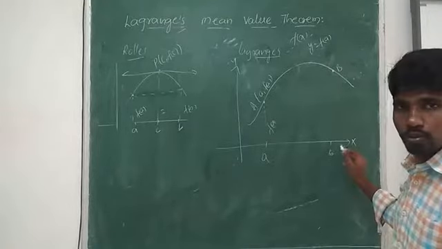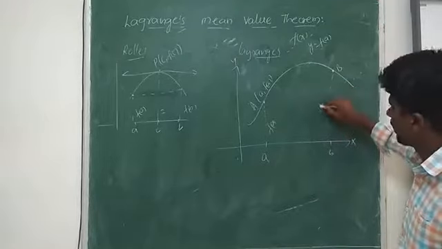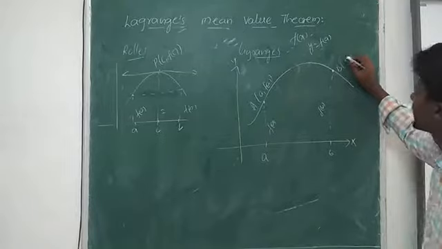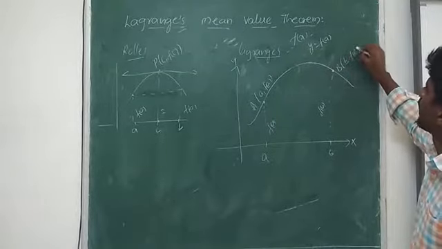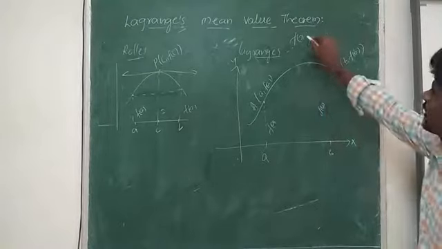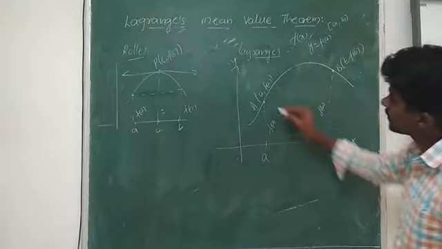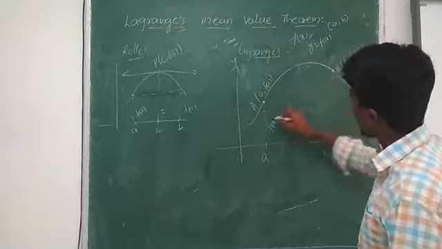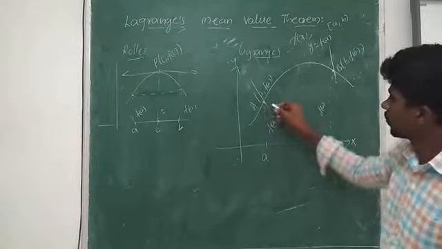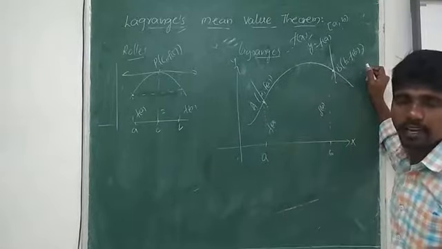Its respect to x coordinate as B. Then what about its y coordinate? F of B. So the coordinates of B is given by B comma f of B. So the function f of x is defined in closed interval A comma B. These A as well as B act as end points of the curve.